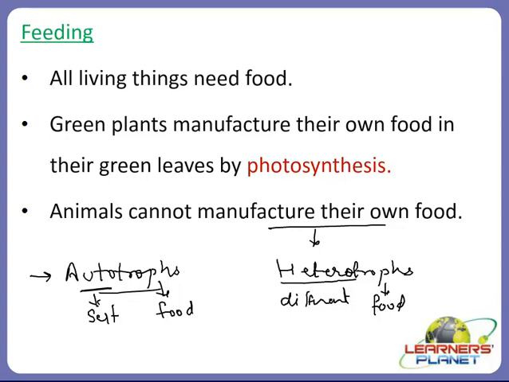So as green plants manufacture their food on their own, and animals cannot, animals depend on plants and other animals for food. And we human beings also, just like animals, depend upon plants and other animals too. So this is about feeding.